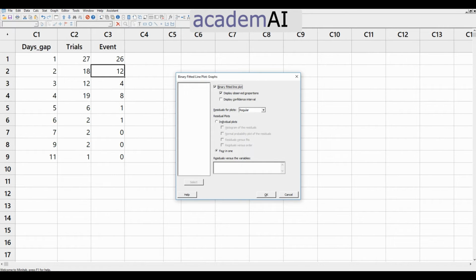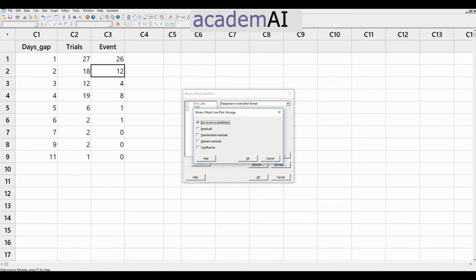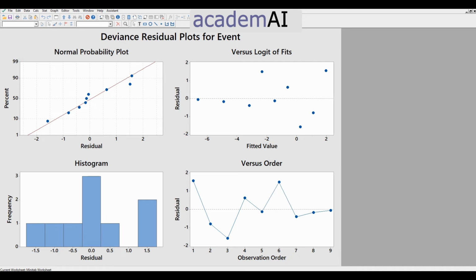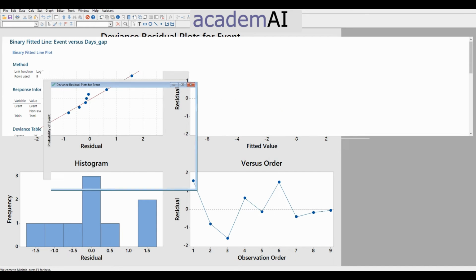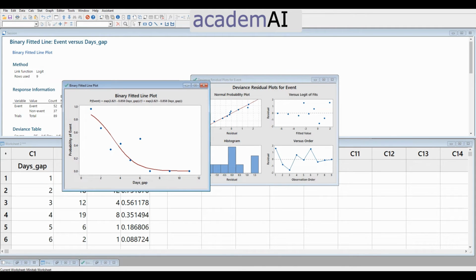I have selected the 4 in 1 plot here. Please note these are deviance residuals. These are not the linear residuals that we see in linear regression. And then under storage, I will look at event probabilities or fits. I click OK, and it generates two sets of graphs, and also it generates an output. Let us study them one by one.